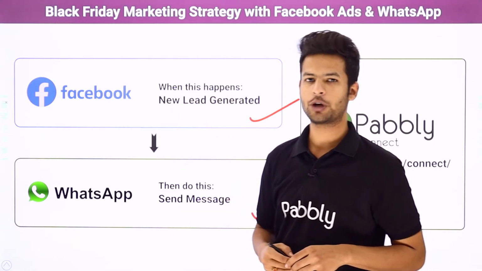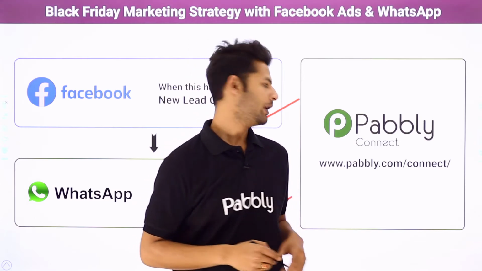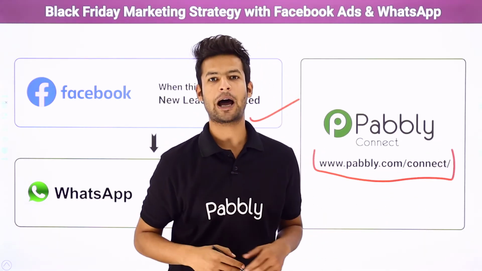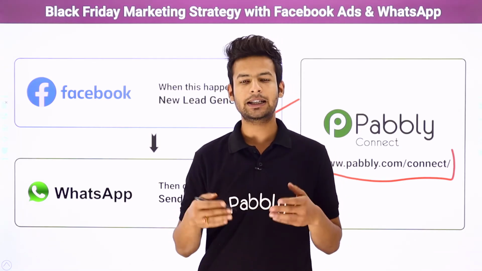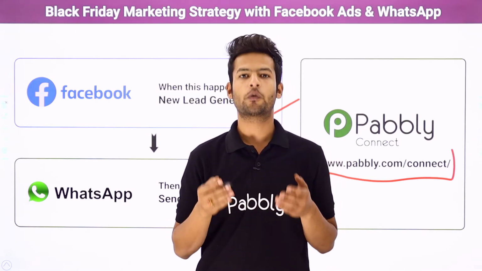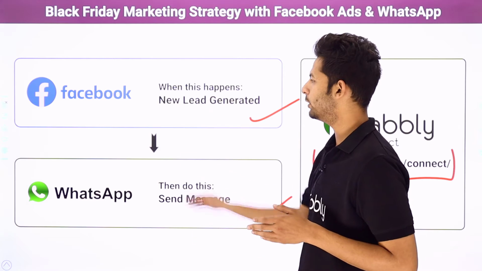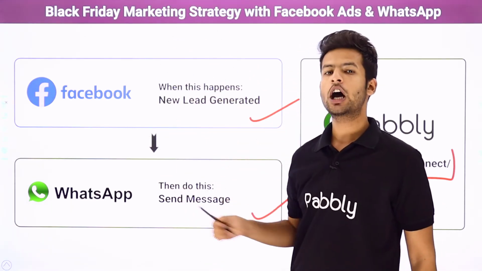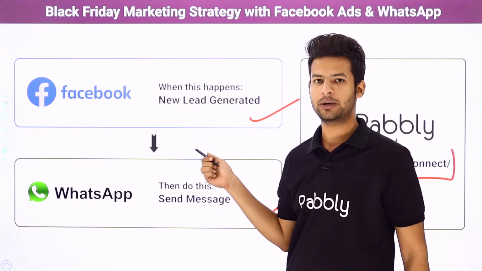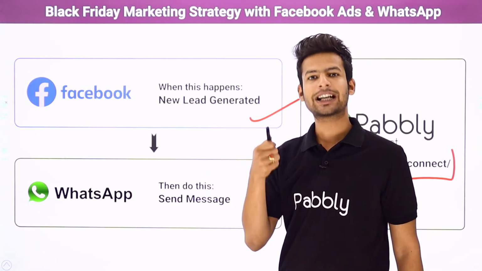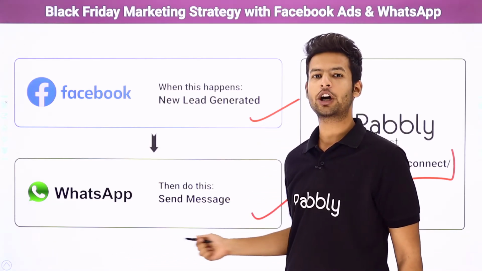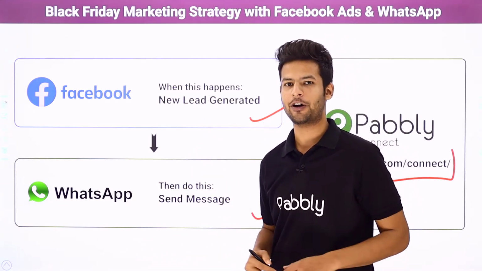So how have I performed the automation? Let me tell you. With the help of Pabbly Connect. Now you people will say, what is Pabbly Connect? Pabbly Connect is an integration and automation software. It will help us link both of these applications together so that every time a new lead enters your advertisement, a form will pop up, and on successful submission of the form, they will automatically receive a WhatsApp message regarding the Black Friday offer.